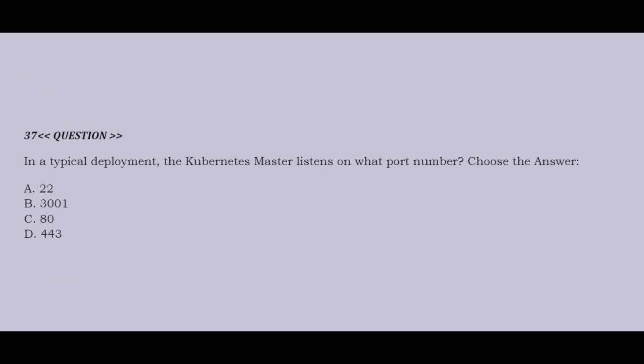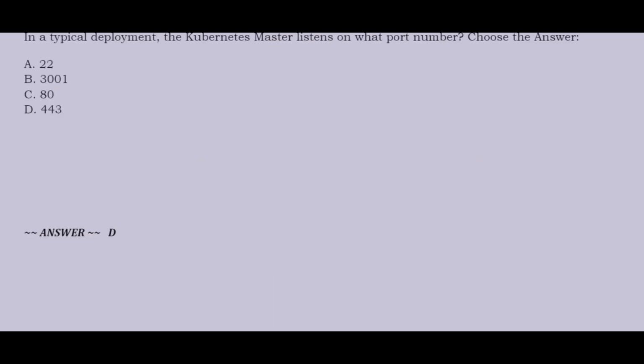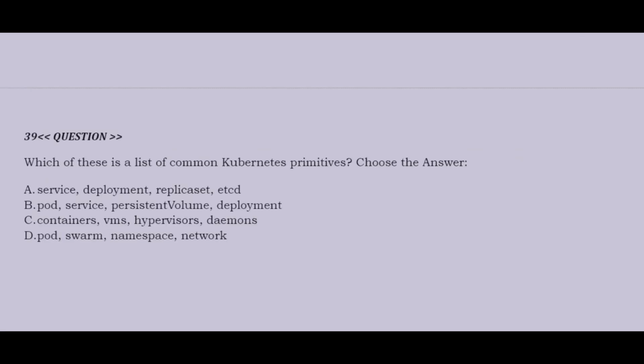Question is: in a typical deployment, the Kubernetes master listens on what port number? Option A, 22. Option B, 3001. Option C, 80. Option D, 443. Correct answer is option D. Question is: which of these is a list of common Kubernetes primitives?